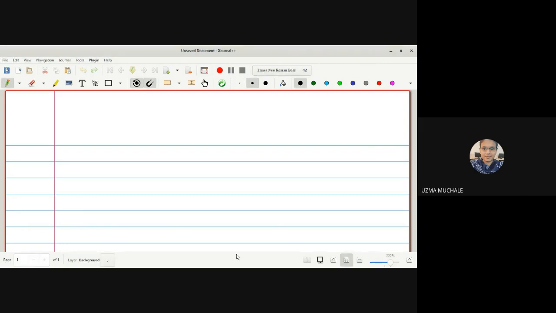What is the statement of the theorem? Every compact T2 space is a normal space. We have to prove that. How to prove this?